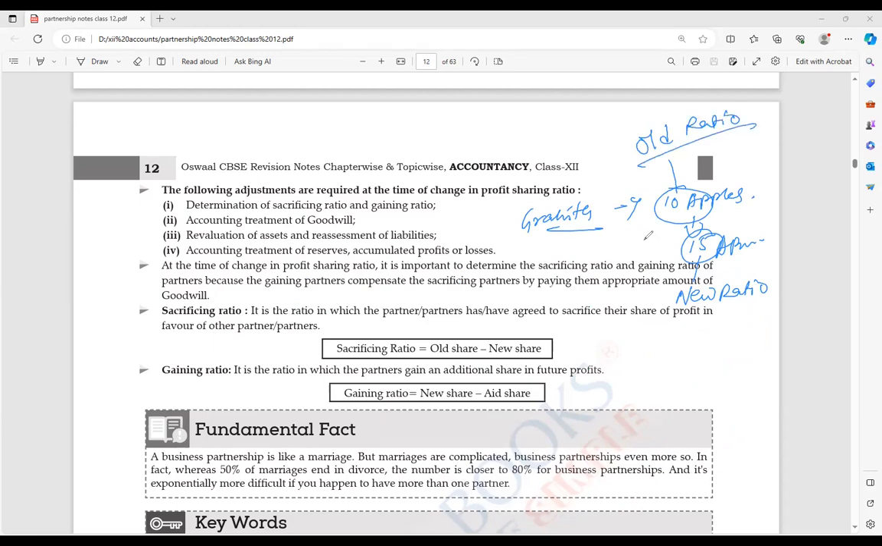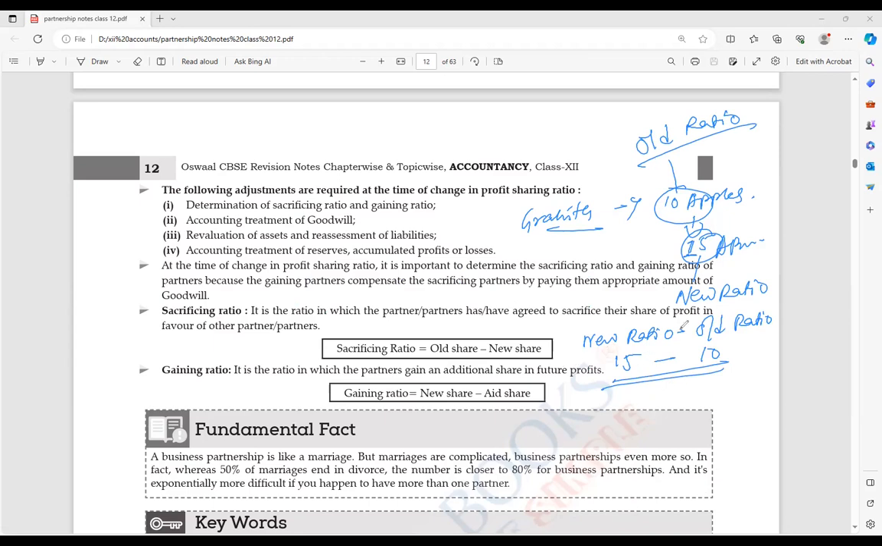Now, if I am asking you, Grahita, how much you gained? You gained 5, right? So what you have done? New ratio minus old ratio, correct or not? Yes, sir. So 15 minus 10, that will be the gaining ratio.